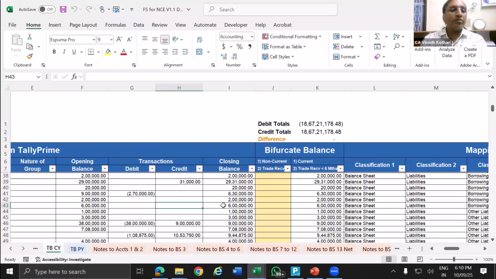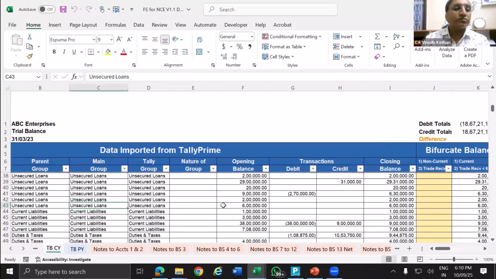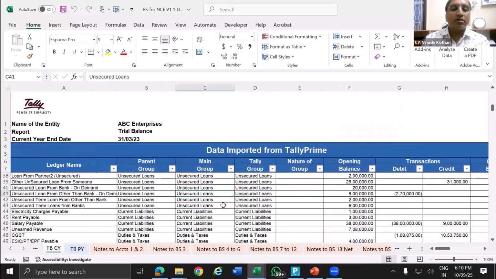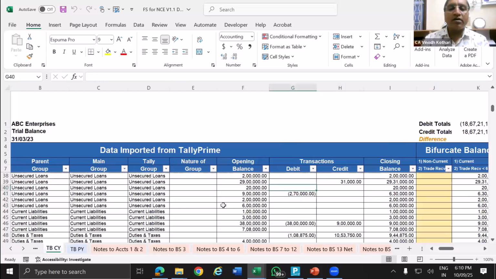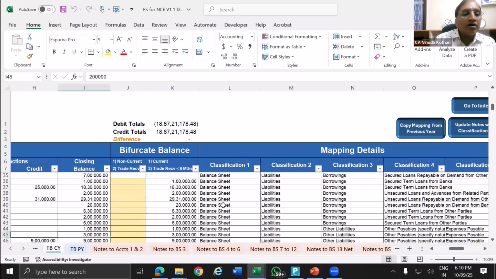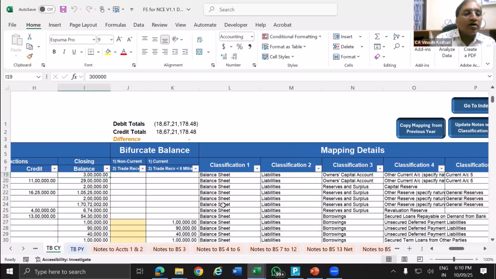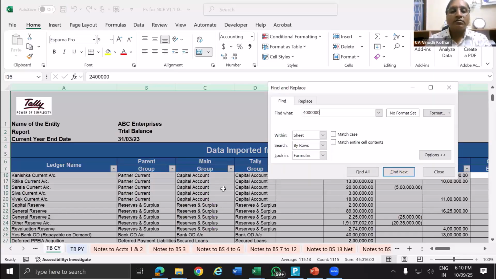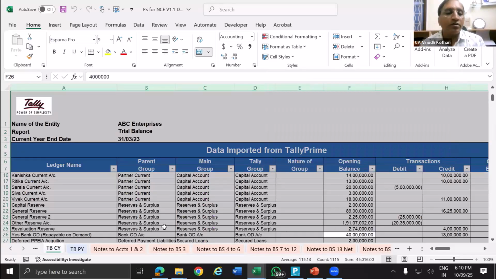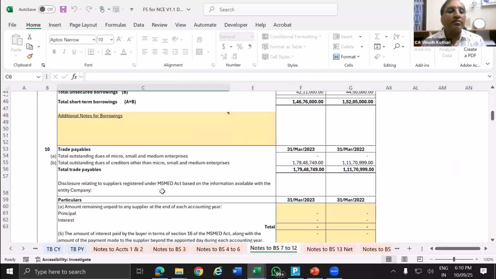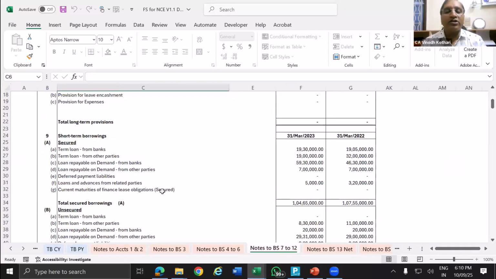This is 40 lakhs. So here you can see the amount it is allowing. Just go and check in the notes where the loans are provided, whether this amount is updated. You have to ensure that the trial balance is tallied after the adjustment. So this is happening.